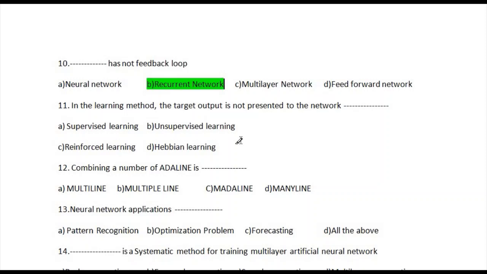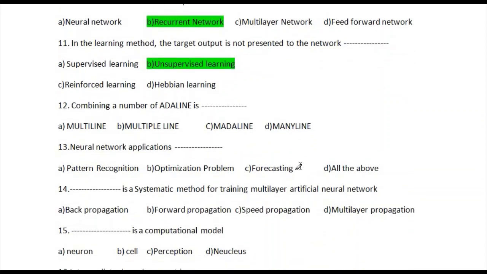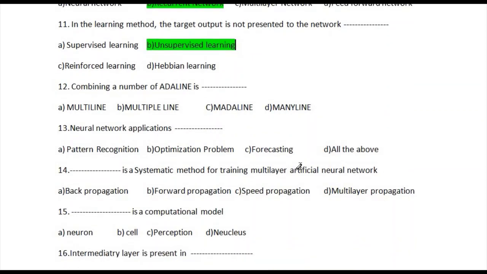Question number 11 is: in which learning method is the target output not presented to the network? The options available are supervised learning, option B unsupervised learning, option C reinforced learning, and option D Hebbian learning. So the correct answer is option B, unsupervised learning. Let's go for question number 12.